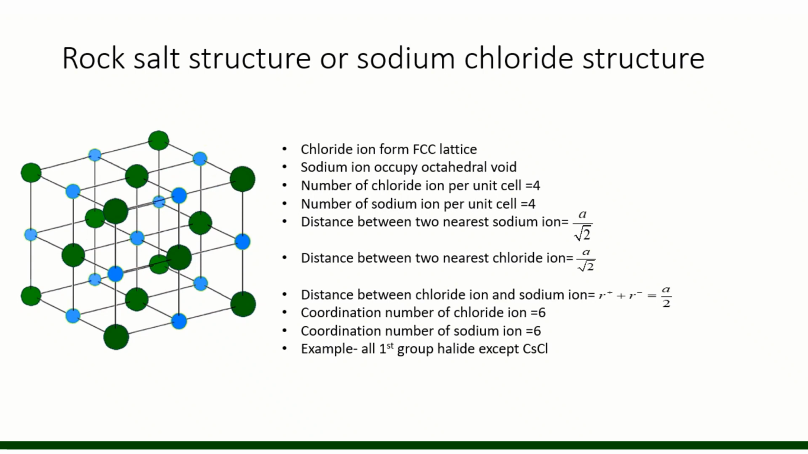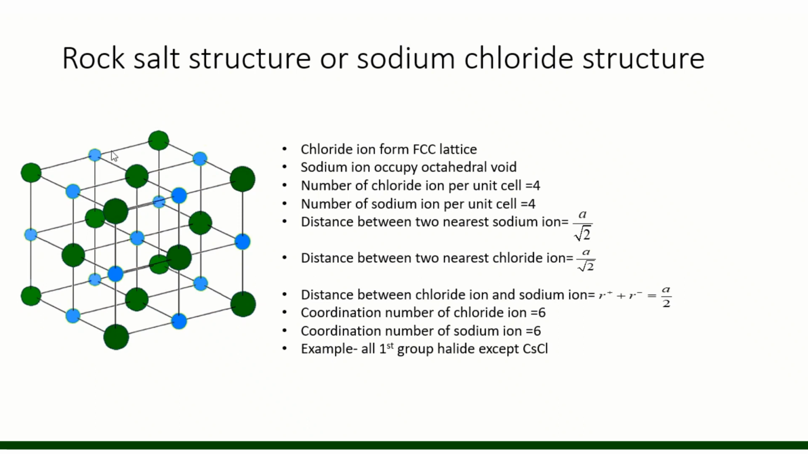Now the distance between the nearest sodium ions is a by root 2, and the distance between chloride ions is also a by root 2. Green atoms are chloride, the large ones. The size of the chloride ion is larger than the sodium ion, right? Now the distance between a chloride ion and a sodium ion, if it is the edge, will be a by 2.